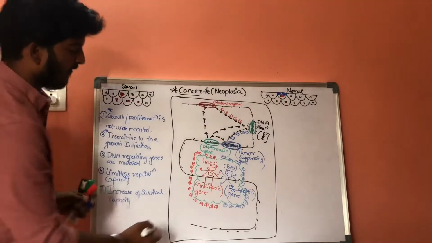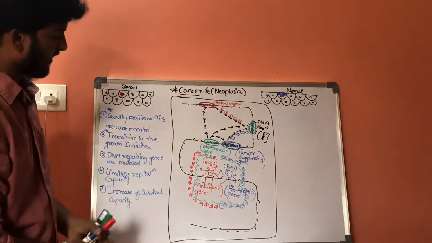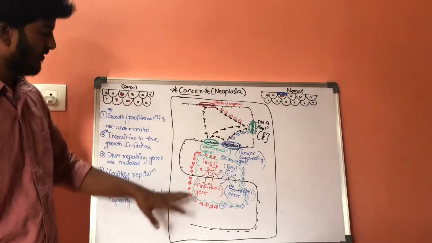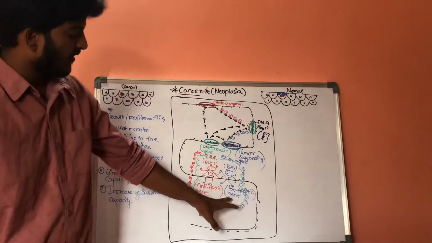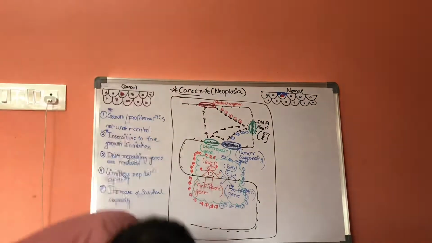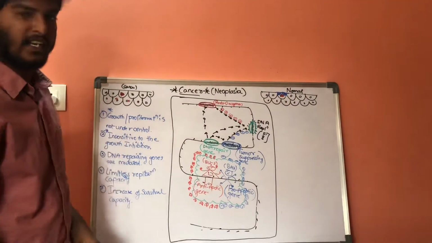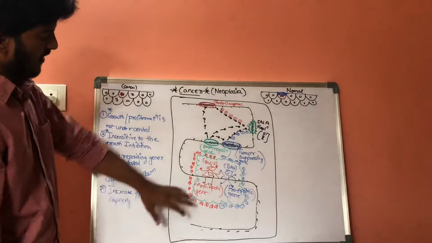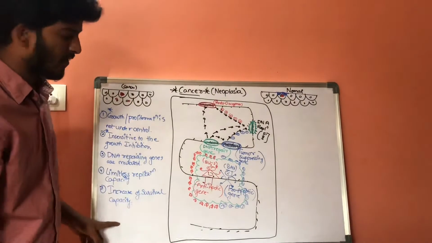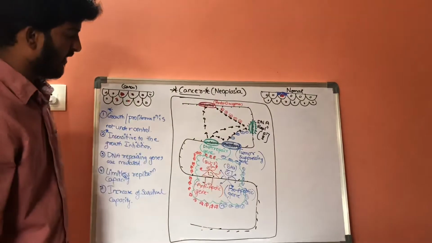In this way, whenever the anti-apoptotic genes are activated, it increases the survival of the cell. Whenever the pro-apoptotic genes are activated, it decreases the survival capacity of the cell. In the case of a cancer cell, it increases the survival capacity of the cell, so the anti-apoptotic genes should get activated.